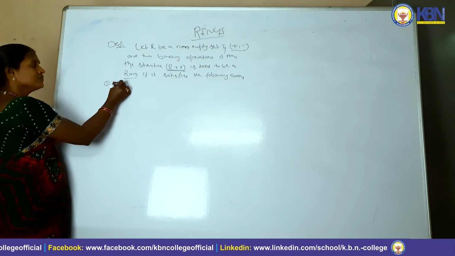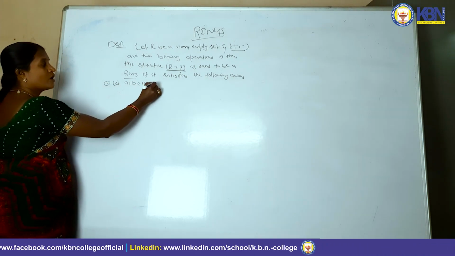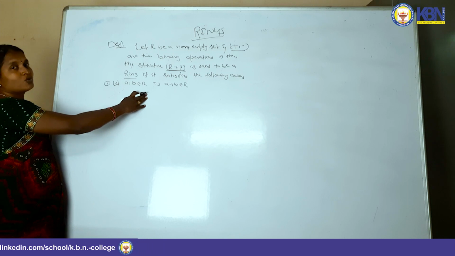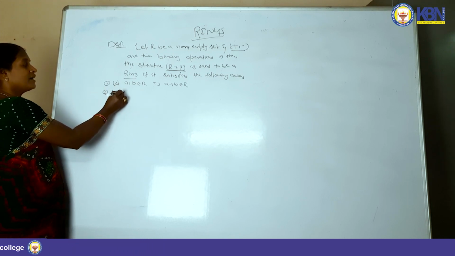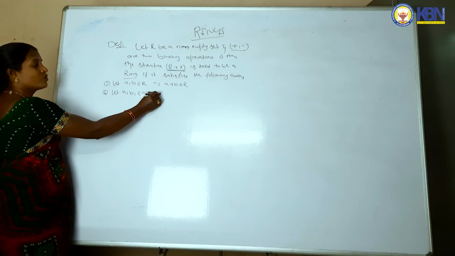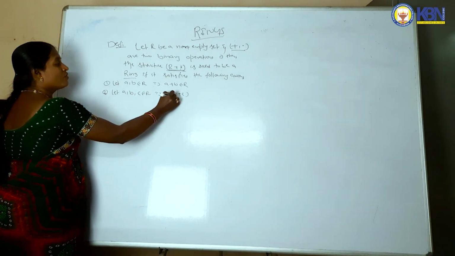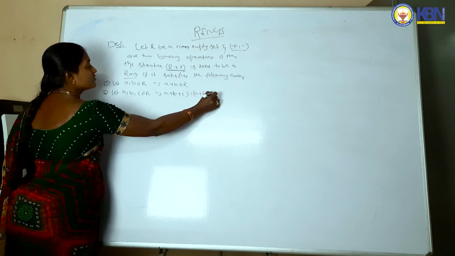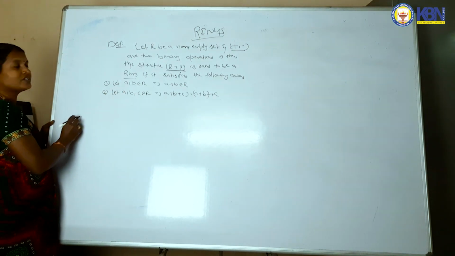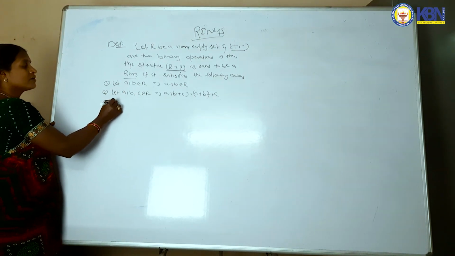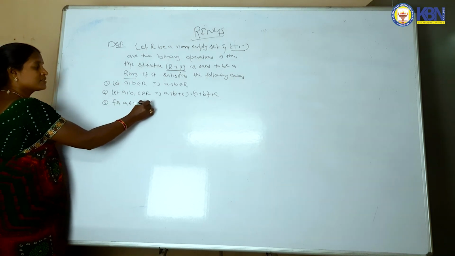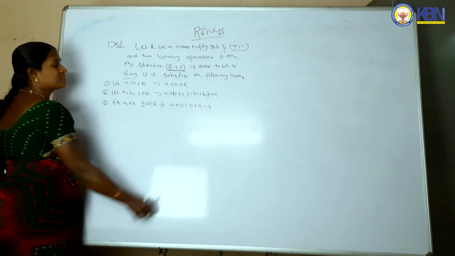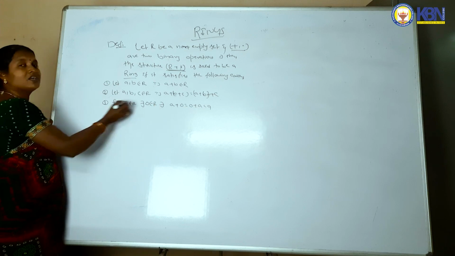First one: let a comma b belongs to R implies a plus b belongs to R. This property is known as closure law. Second one: let a comma b comma c belongs to R implies a plus of b plus c is equal to a plus b of plus c. This is the associative law with respect to addition. Third: for a belongs to R, there exists 0 belongs to R such that a plus 0 is equal to 0 plus a is equal to a. With respect to addition, identity law.